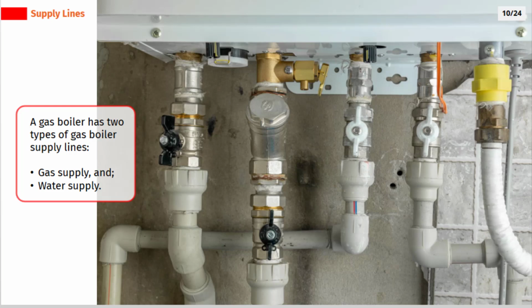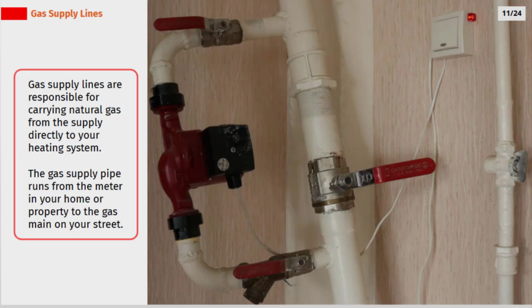A gas boiler has two types of supply lines: gas supply and water supply. Gas supply lines are responsible for carrying natural gas from the supply directly to your heating system. The gas supply pipe runs from the meter in your home or property to the gas main on your street.